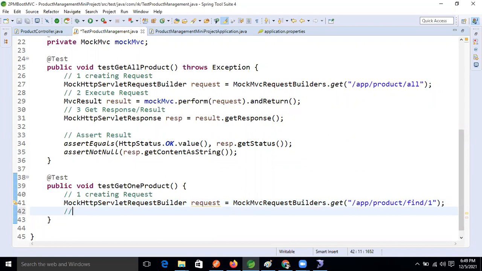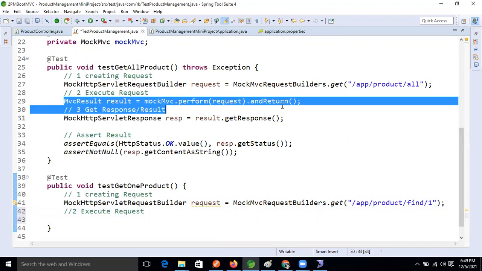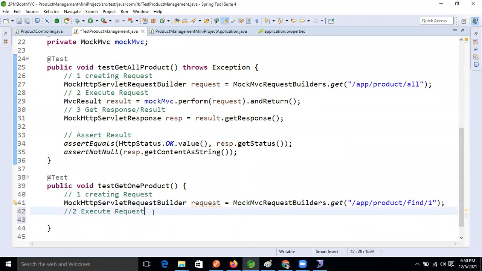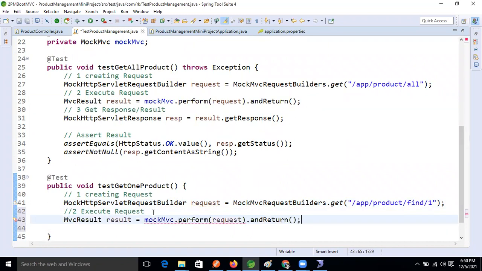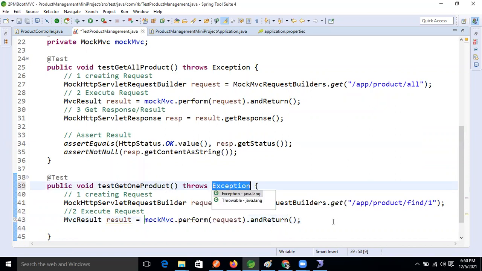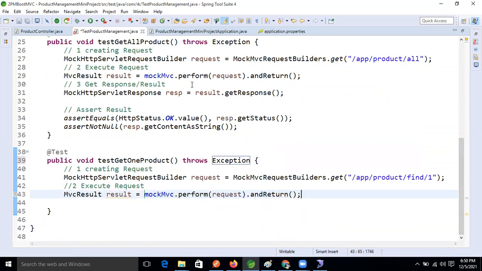Next step, what will we do now, guys? Execute the request, right? Okay, fine. The request is the same, so let's copy the same thing here also. Nothing changes here, guys. And get the response also. Why is this one giving the error? One minute. Unhandled exception. Yes, throws exception. Fine.